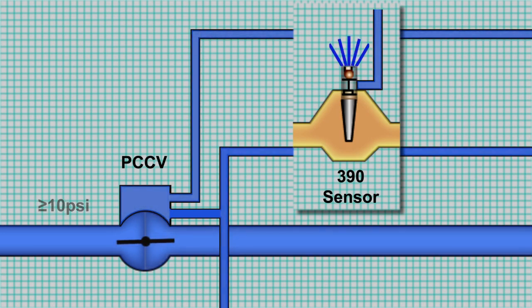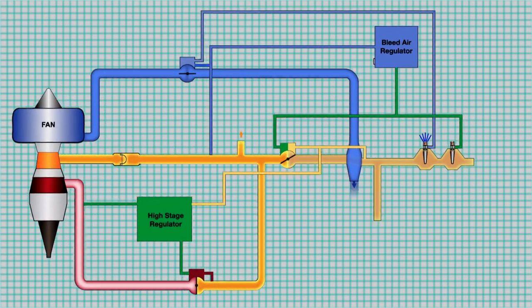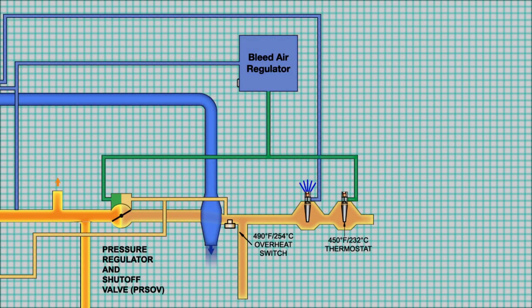As conditions change, the sensor will change the amount of control air vented, and the PCCV will open or close as needed. If the PCCV cannot provide enough cooling air, the system can also use the PRSOV to control temperature. If system temperature reaches 450 degrees Fahrenheit, the 450 sensor will open. This reduces the control air to the PRSOV, causing it to move toward the close position. This reduces the amount of bleed air flowing through the pre-cooler. With less hot air flowing through the pre-cooler, it can reduce the temperature of that air more effectively.